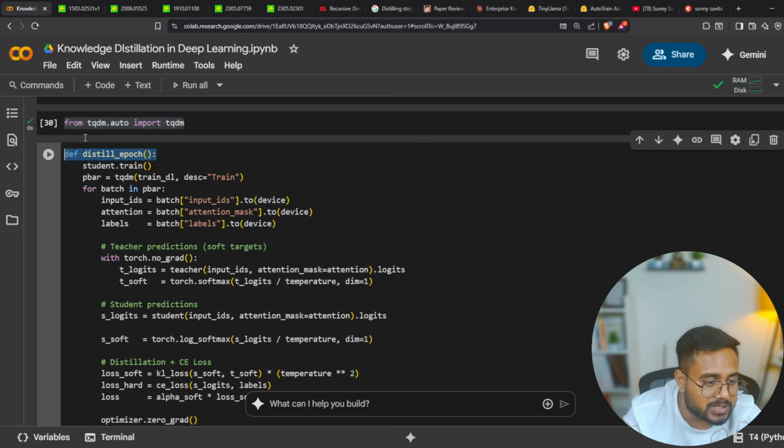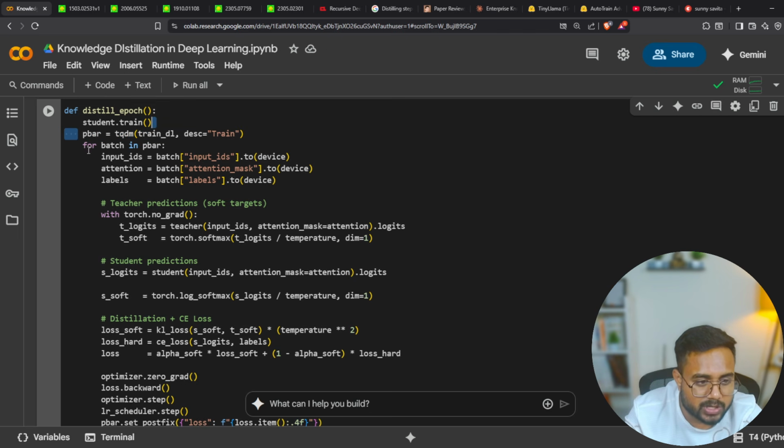So this is my specific loop which is responsible for performing the training. This still has the epoch, and this is my function. Now I am calling student.train. What it will do is initialize the training with respect to the student model. Here I'm going to initialize the progress bar, then iterate on top of this progress bar, which means I'll get the batch. From the batch itself, I'm going to take these three things: ID, attention, and labels.